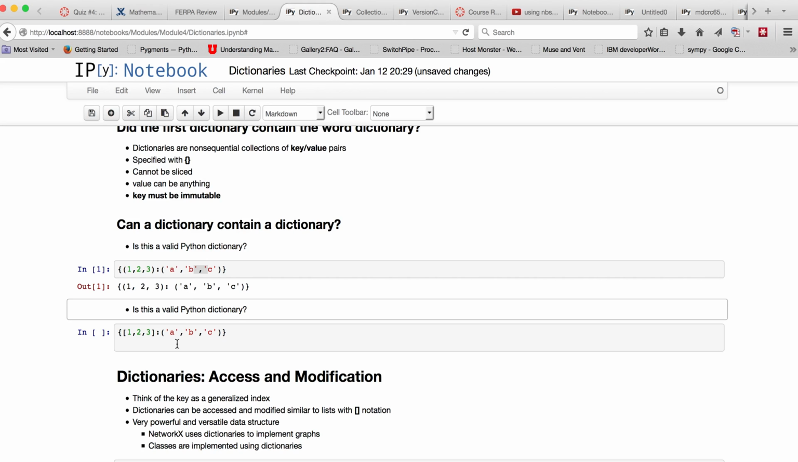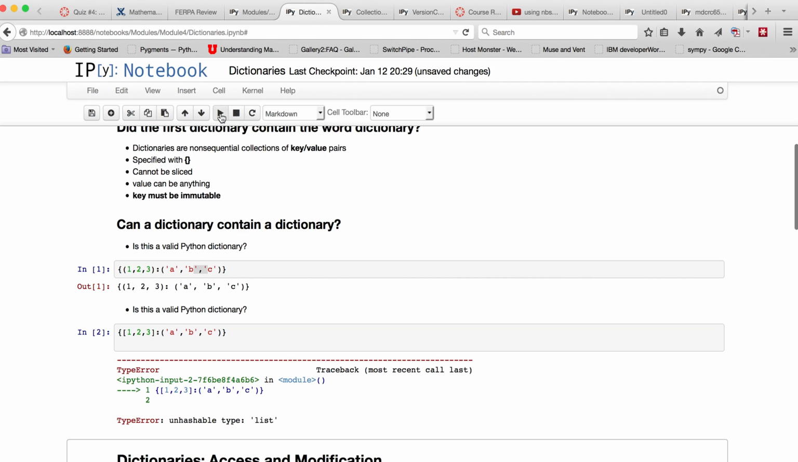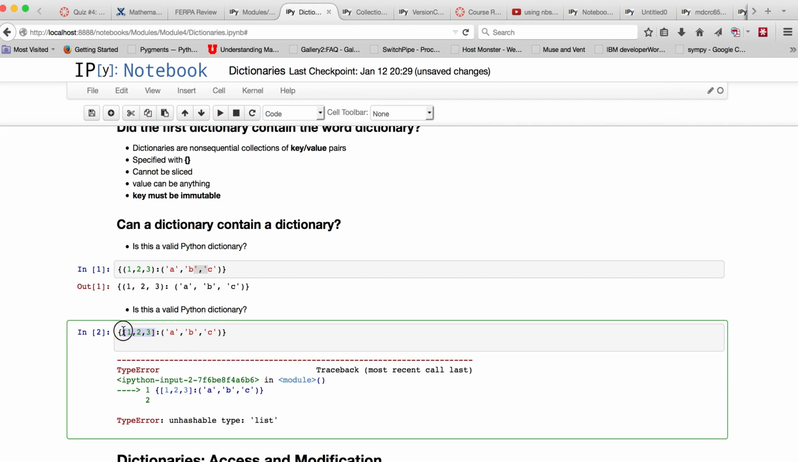So is this a valid Python dictionary, where we have a list 1, 2, 3 as the key? Again, we use the colon to denote the key value relationship, where again the value is the tuple ABC. Is this a valid Python dictionary? It's not, and that is because, as we set up here, the key must be immutable. So here we're using a list as a key, and lists are mutable. So that is why this is not a valid Python dictionary.